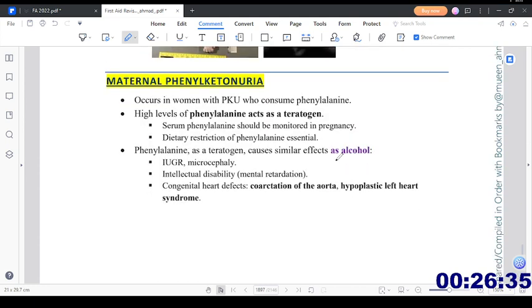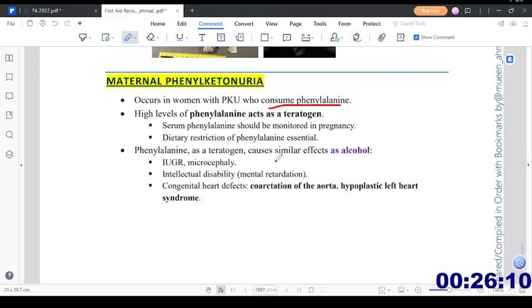Then maternal phenylketonuria. It occurs in women with phenylketonuria who consume phenylalanine. High levels of phenylalanine act as a teratogen. Serum phenylalanine should be monitored in the pregnancy. Dietary restriction of phenylalanine is essential.